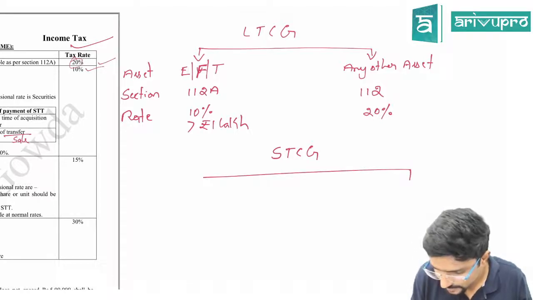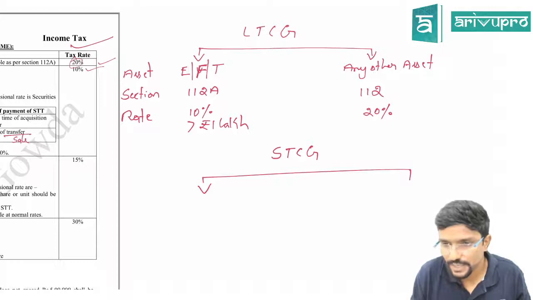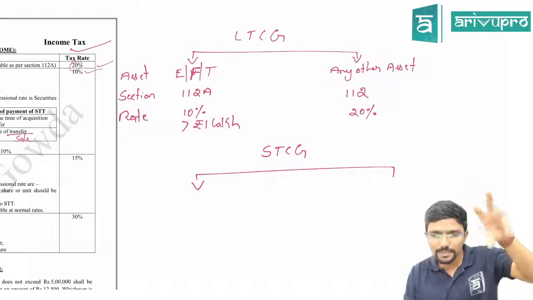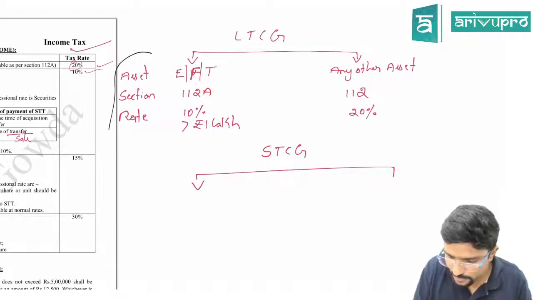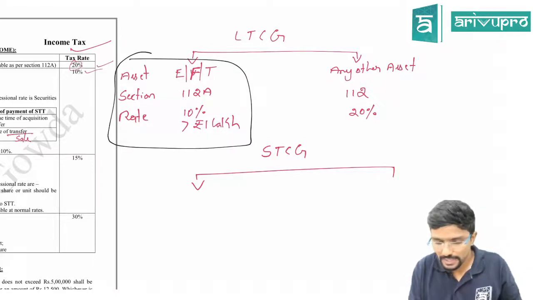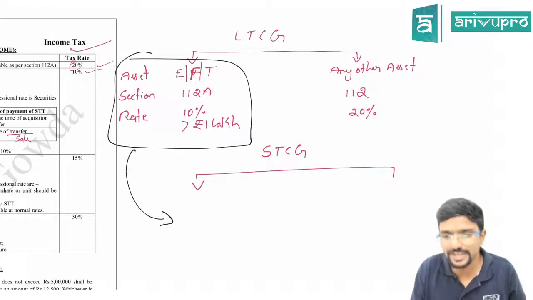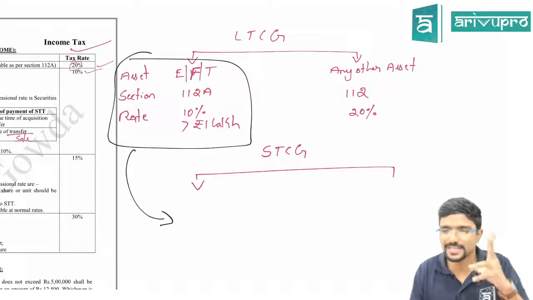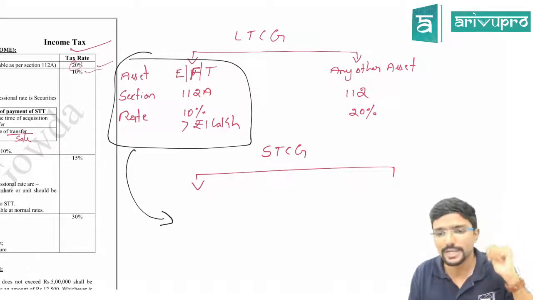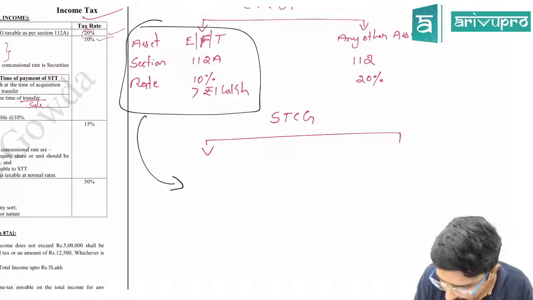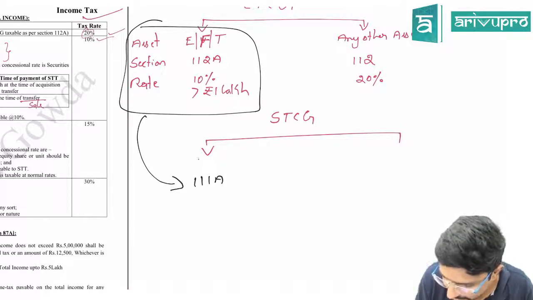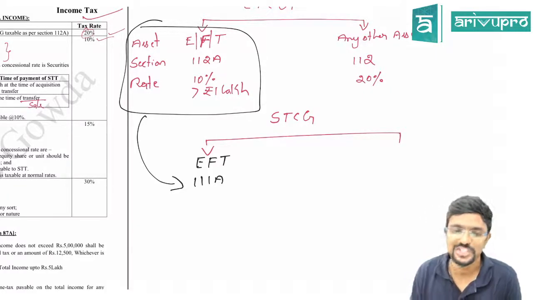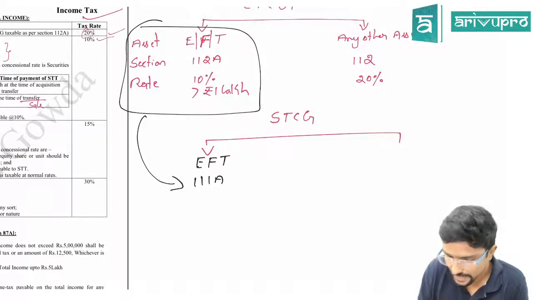Same way guys. Please pay attention here. Now I am going to the next step. Sir, in place of long term capital gain, here in this box, assume it is short term capital gain. Short term capital gain means you are holding those shares only for a small period and selling them off, less than 12 months, something like that criteria. In that case, the section applicable is 111A. The asset is the same, EFT. So which section is applicable? 111A.